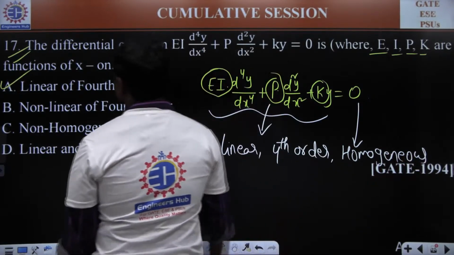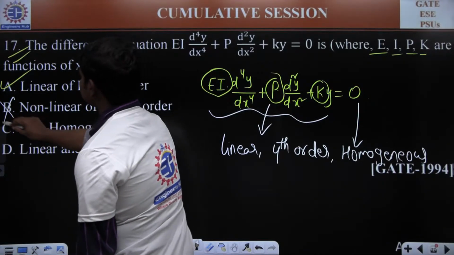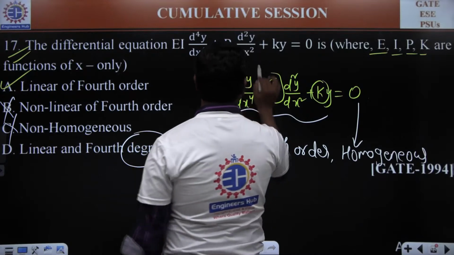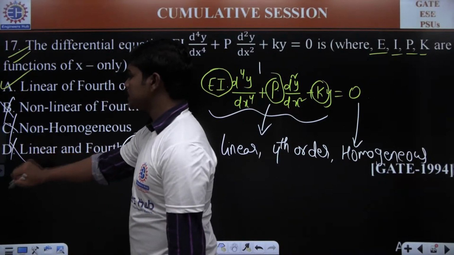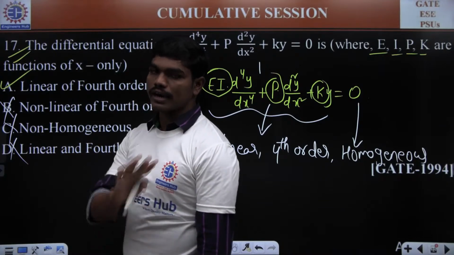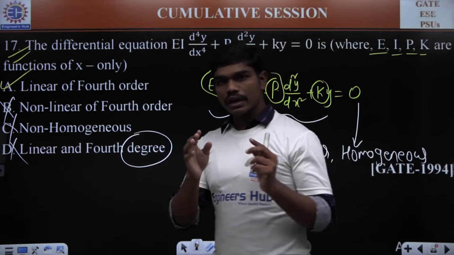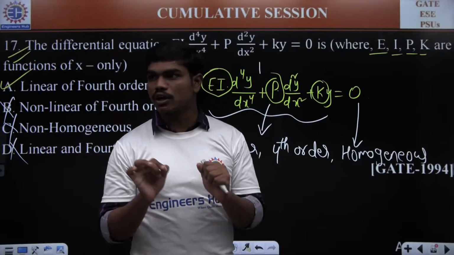Correct? So in this option, it's violating the linearity reason, so this is wrong. In this option, it's violating the homogeneity reason, which is wrong. And here they're talking about fourth degree, but actually the degree is 1, so this is also wrong. So I gave you reasons why B, C, D are wrong. How to find non-linear, sir? I told you how to confirm whether a differential equation is linear or non-linear.